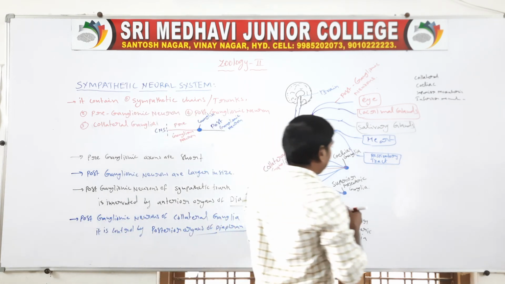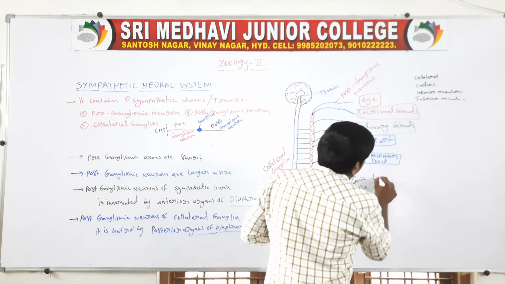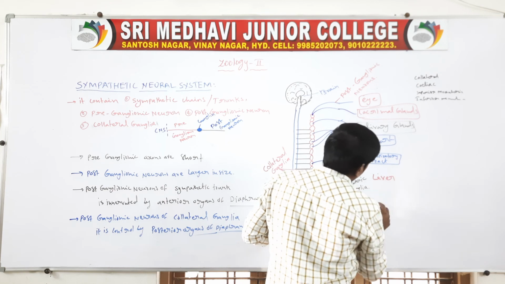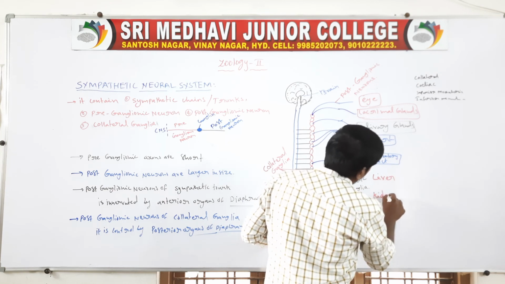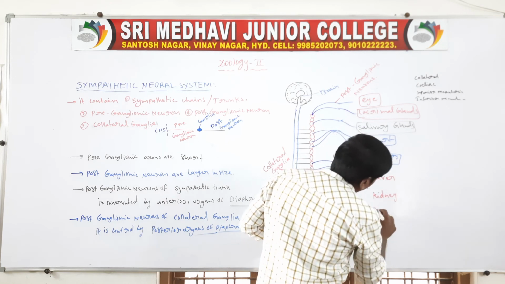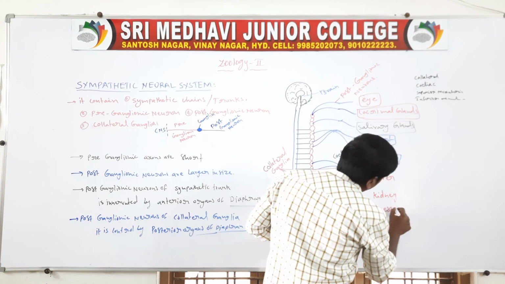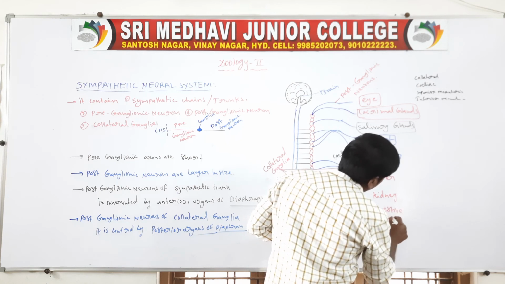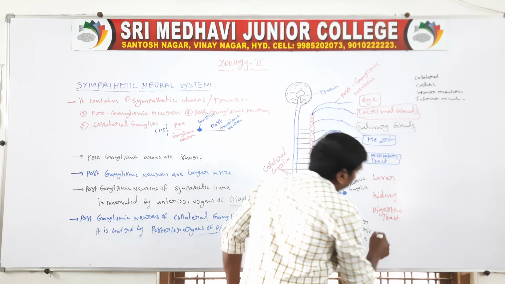The posterior organs are the liver, kidney, digestive tract and urinogenital tract.